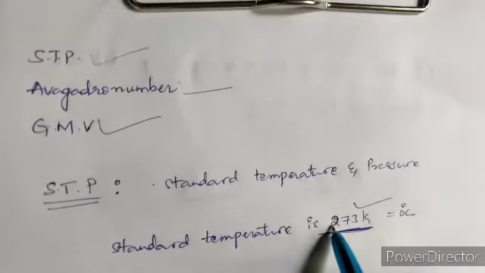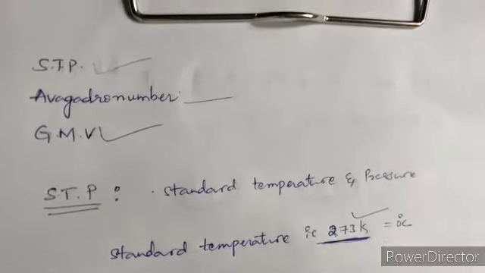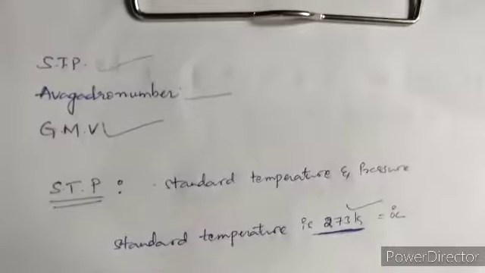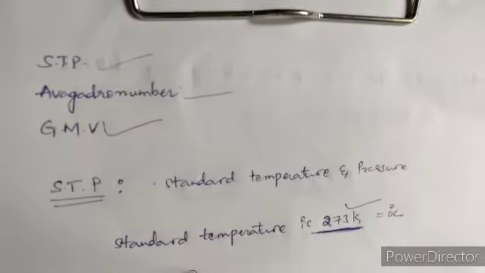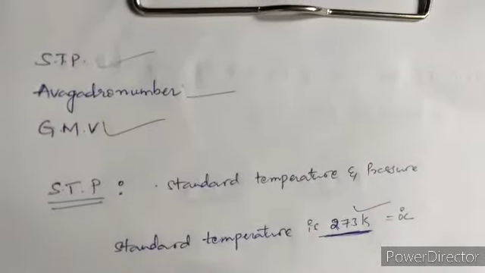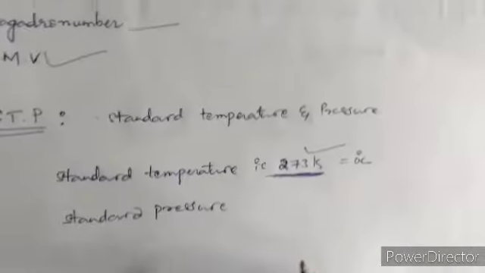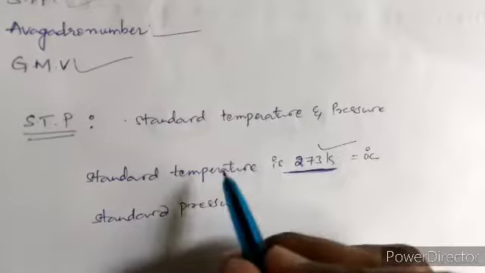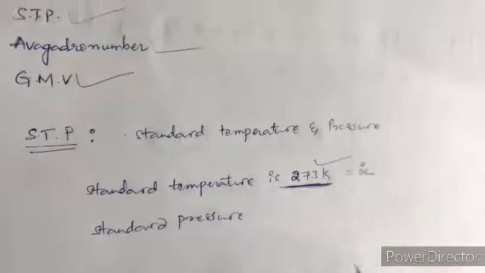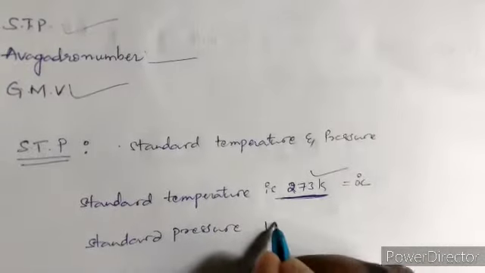So 0 degrees means 273 Kelvin. Next, after temperature, standard pressure. Standard temperature means 273 Kelvin. Standard pressure means 1 bar.